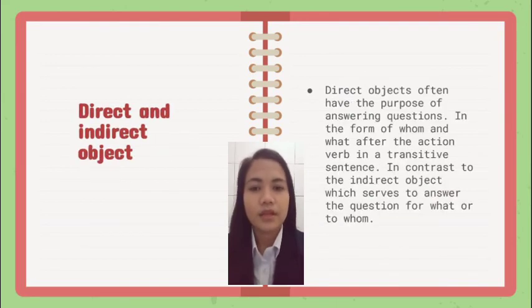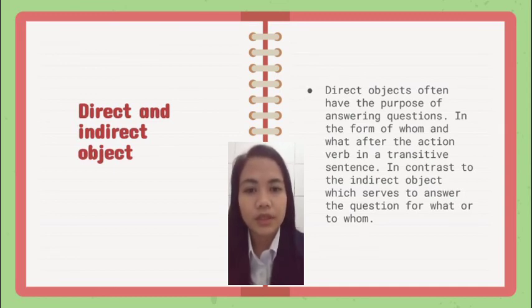Direct and indirect objects have the purpose of answering questions in the form of whom and what after the action verb in a transitive sentence, in contrast to the indirect object, which serves to answer the question for what or to whom.